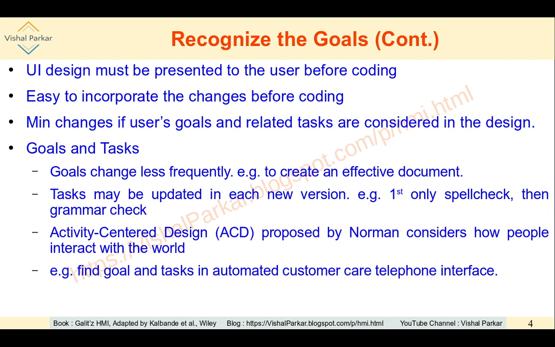Simple knowledge help can be provided without a person being there. So this is the goal: customer satisfaction, and providing help as early as possible without any wait.